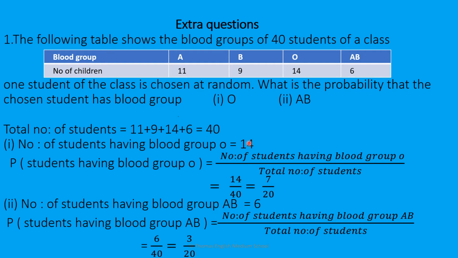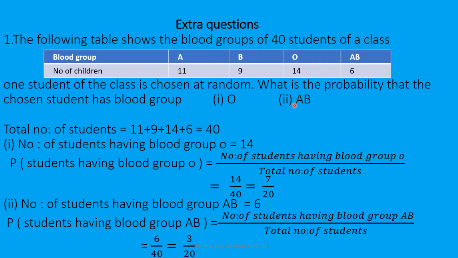So you have to write 14. Now you have to find the probability of students having blood group O. The formula: number of students having blood group O upon total number of students. That is 14 upon 40. Cancelling the common factor you will get 7 upon 20.